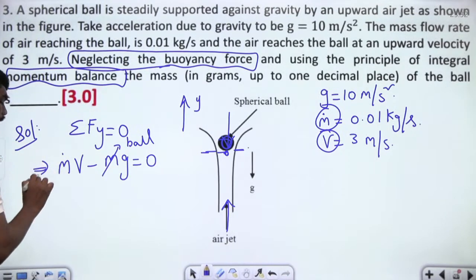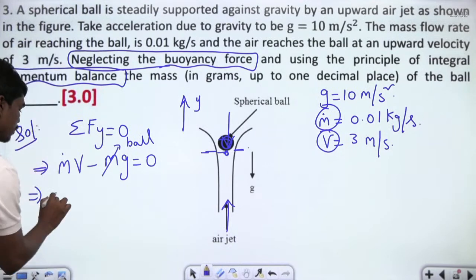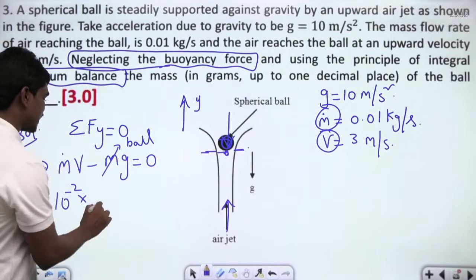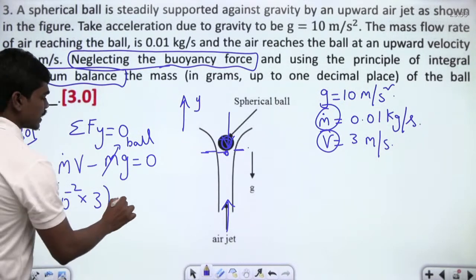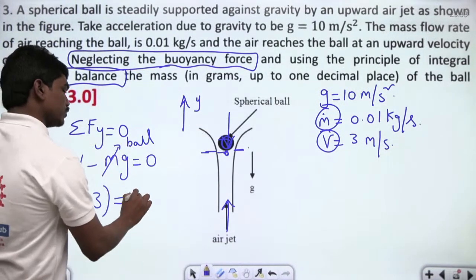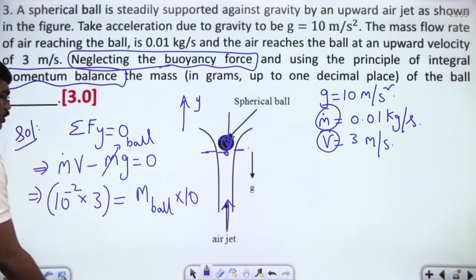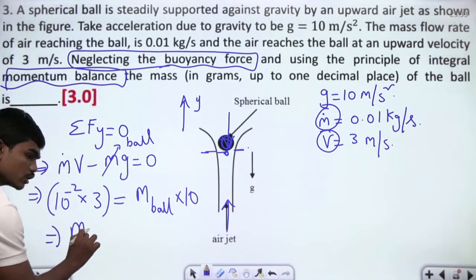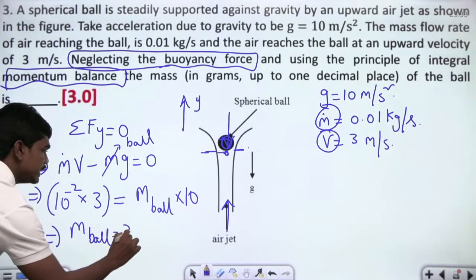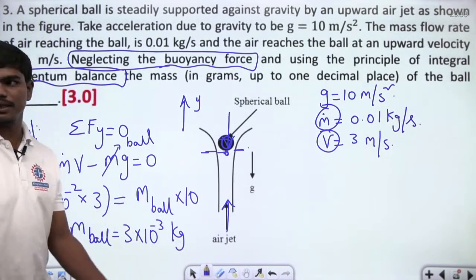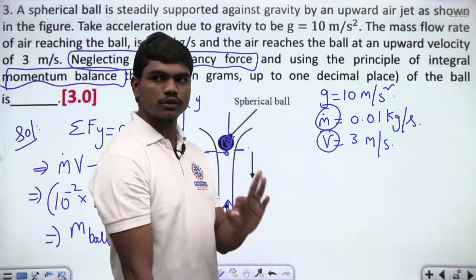So now see carefully. The mass flow rate of air is given as 10 power minus 2, and the velocity of the stream of air is also given, which is 3 meters per second. This is equal to the mass of the ball, which is not found, times the acceleration due to gravity, which is 10. So the mass of the ball from this expression is equal to 3 into 10 power minus 3 kg, and we can simplify this in grams, which is equal to 3 grams, correct?